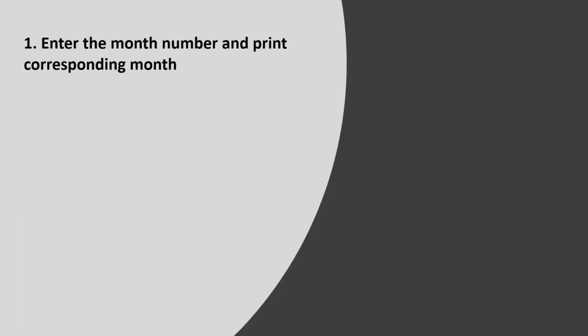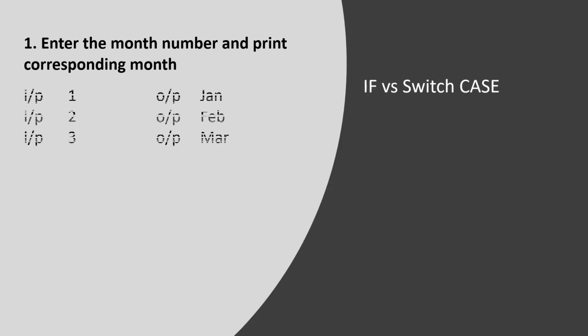So, switch case. What is switch case? Switch case is similar to if. Suppose I take the example: enter the month number and print the corresponding month. My purpose is to compare if and switch case. Suppose I need to solve this program for only the first 3 months.